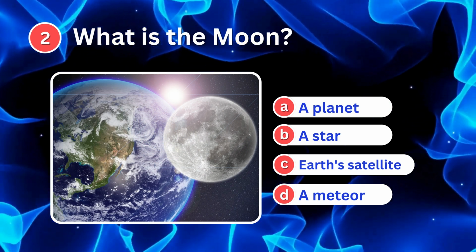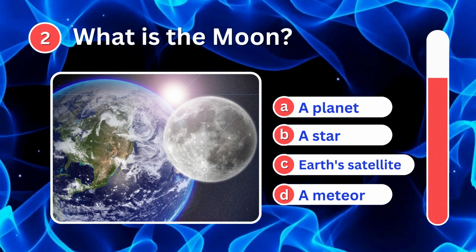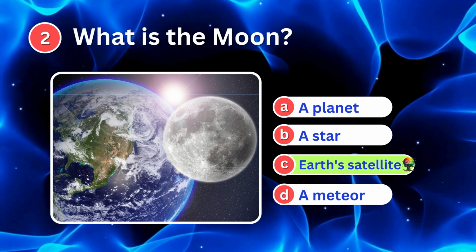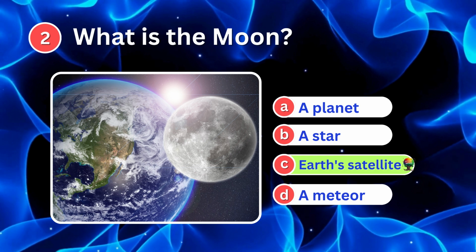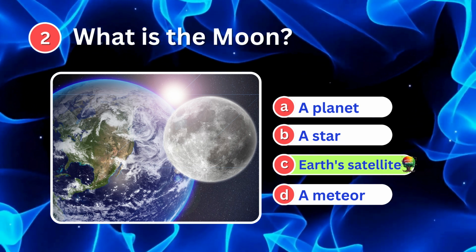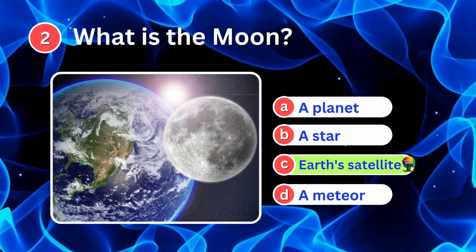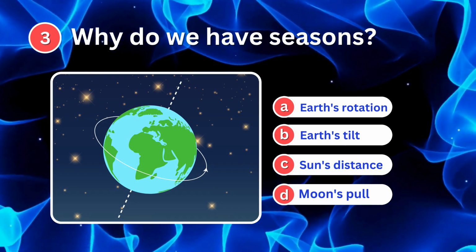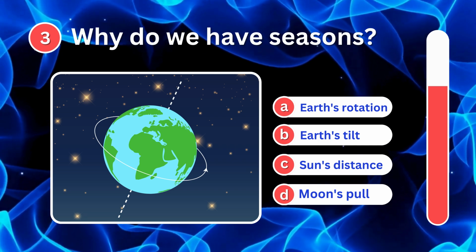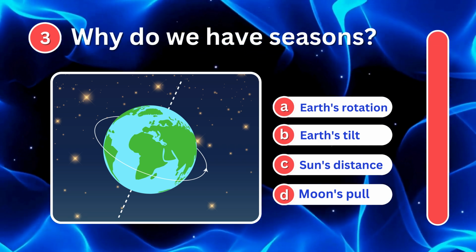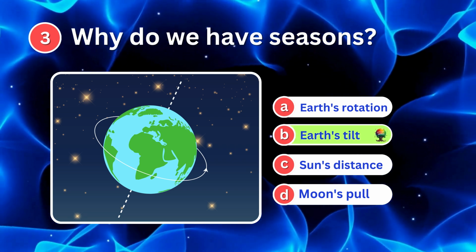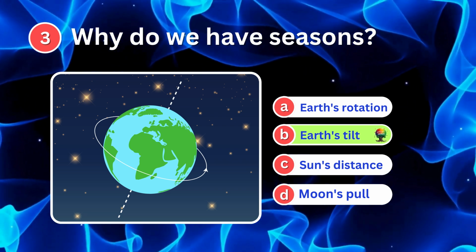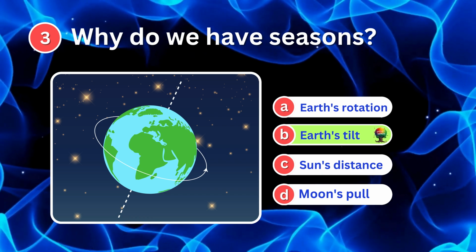What is the moon? It's Earth's satellite. The moon is Earth's natural satellite, orbiting the Earth. Why do we have seasons? It's Earth's tilt. Earth's tilt affects the sunlight angle, causing seasons.